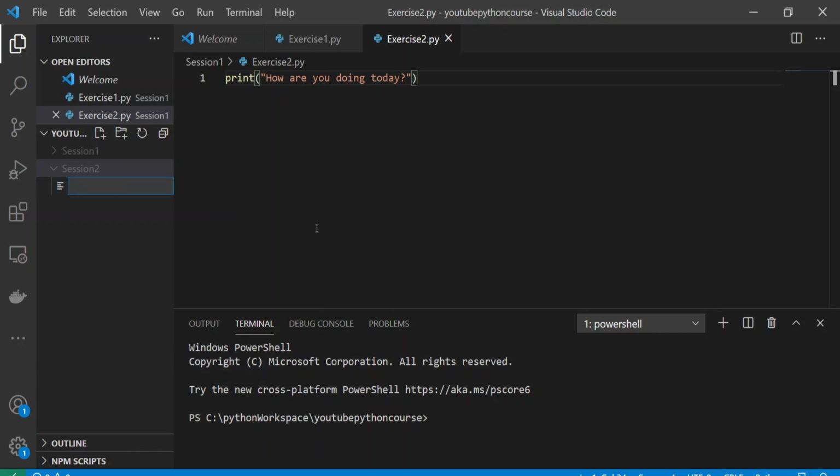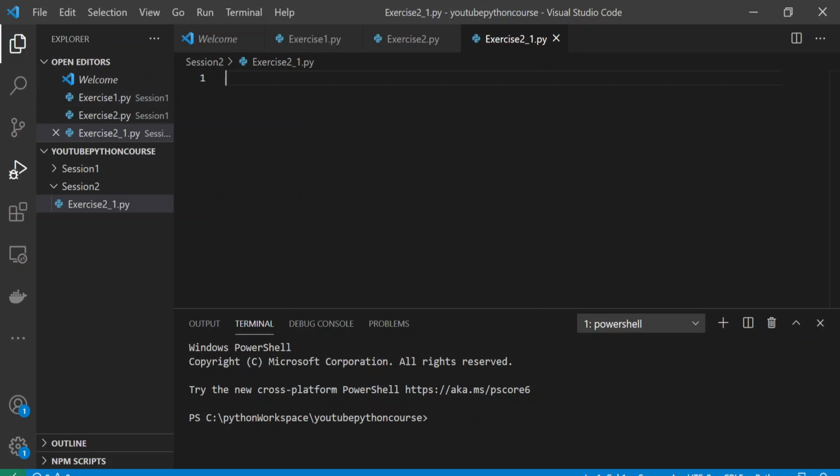I'll create a new file, exercise 2 1.py. Okay, .py is for any Python file. This is the extension of a Python file.